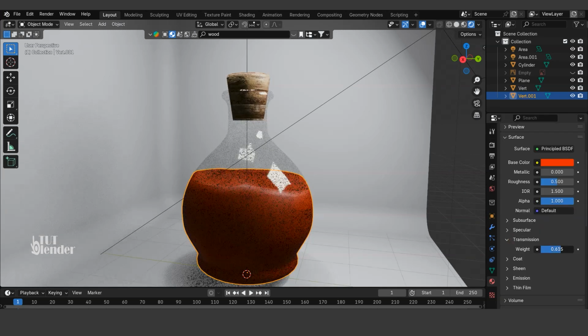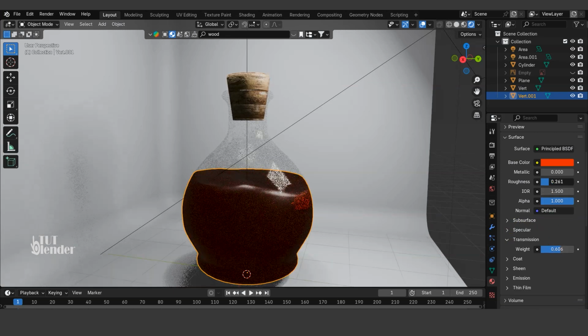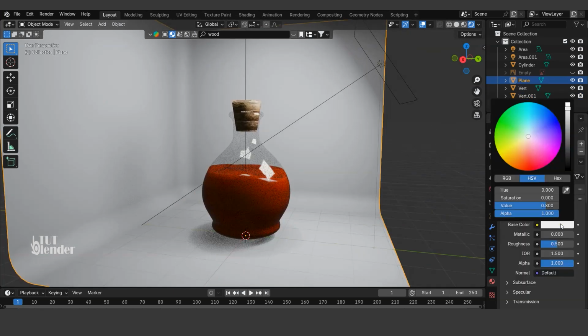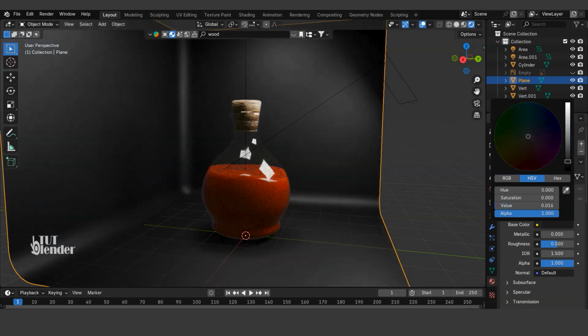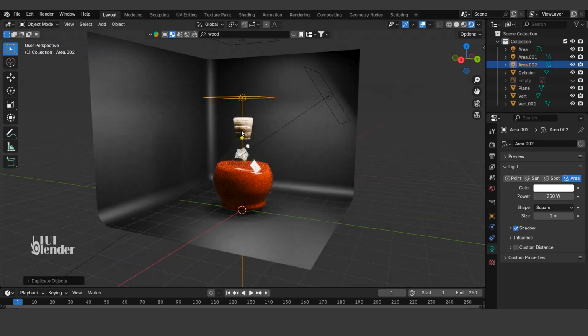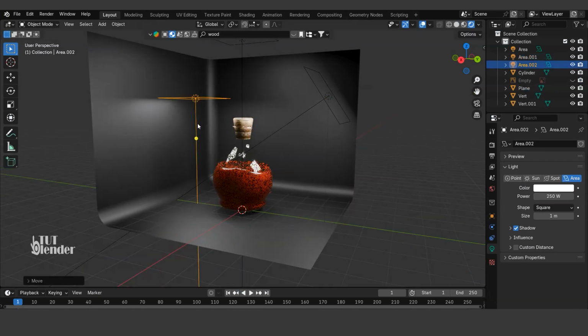Increase the transmission. Now reduce the roughness a little. Select the plane and choose your base color. I want to make it a little darker. Let's increase the power of this light a little. I think if we add another light, it will be great.